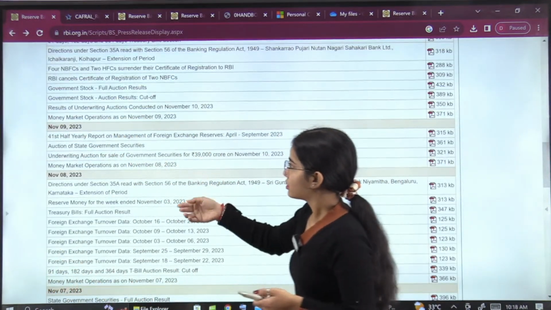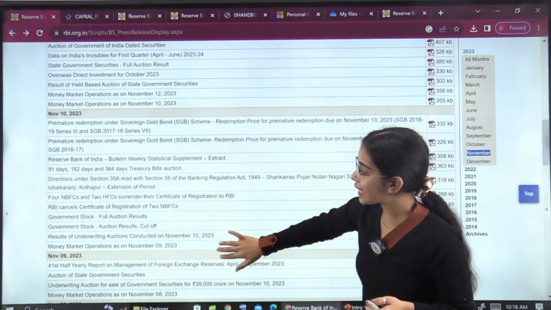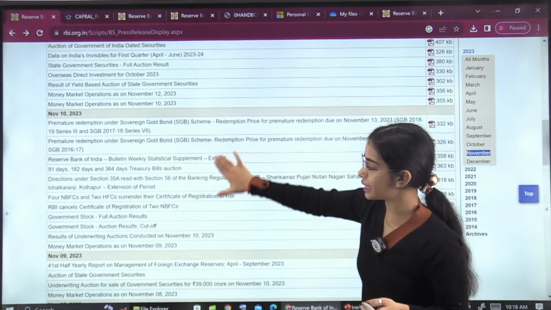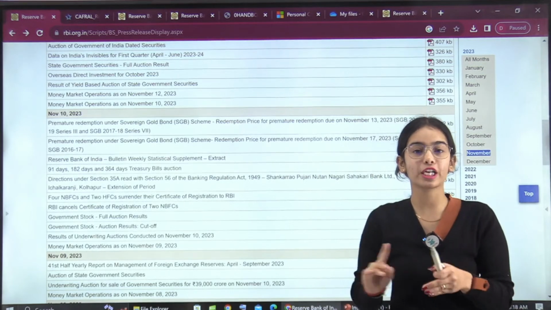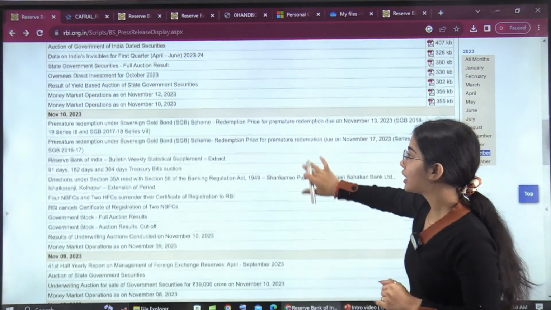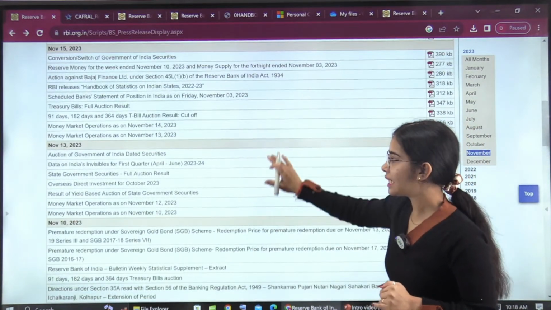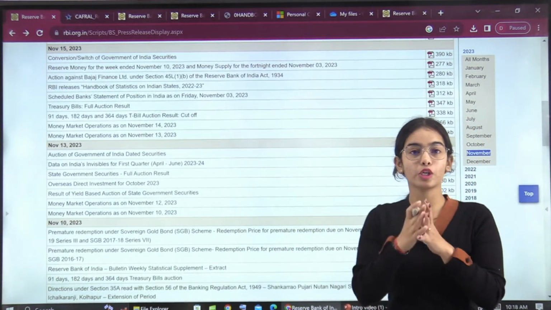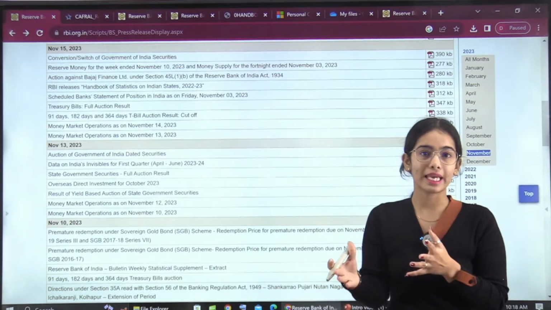So now, coming to the next, again in the whole here, on November 10, no important notification was released by the Reserve Bank of India from the exam point of view. Okay. Then coming to November 13, again no important notification was released from the exam point of view.